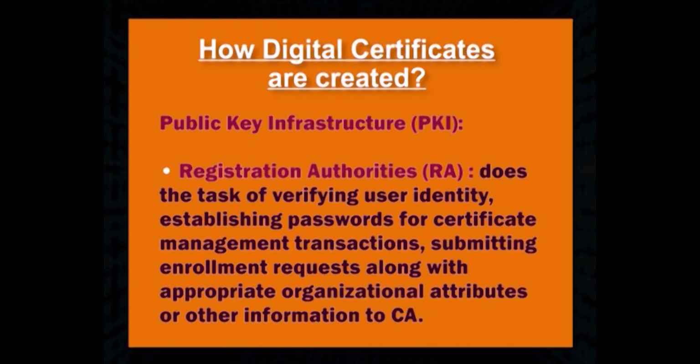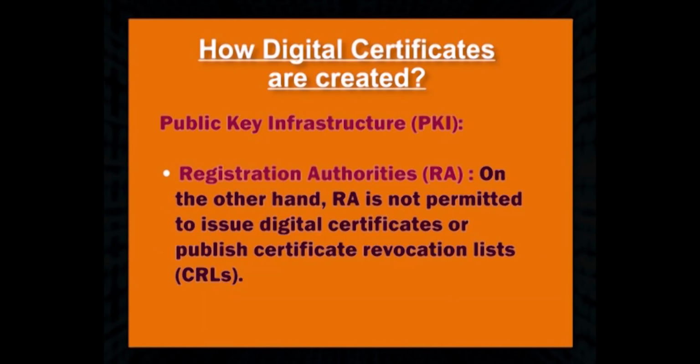An RA does the task of verifying user identity, establishing passwords for certificate management transactions, and submitting enrollment requests along with appropriate organizational attributes or other information to the CA. On the other hand, an RA is not permitted to issue digital certificates or publish certificate revocation lists (CRLs).